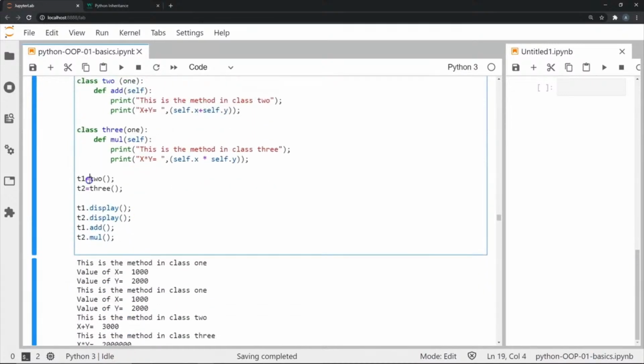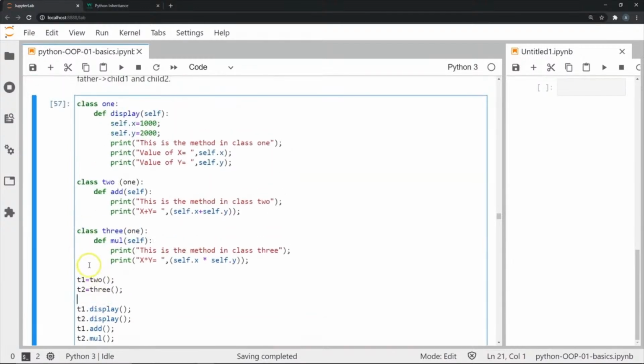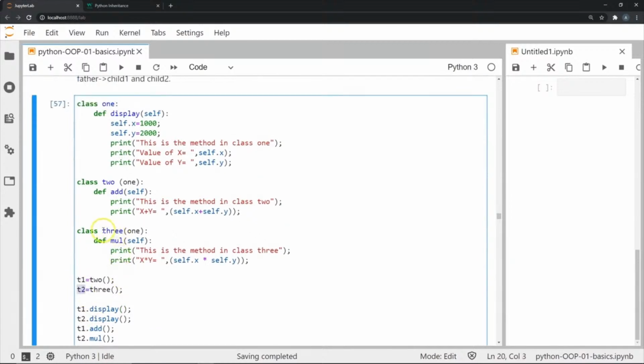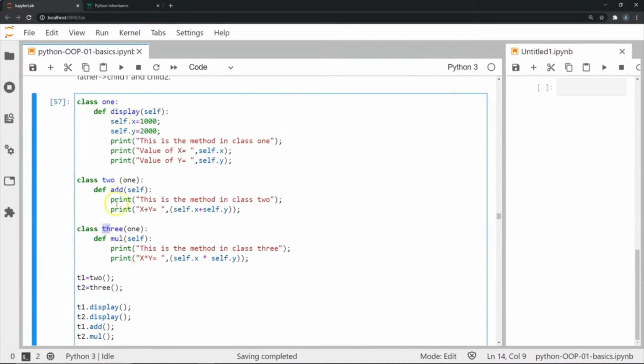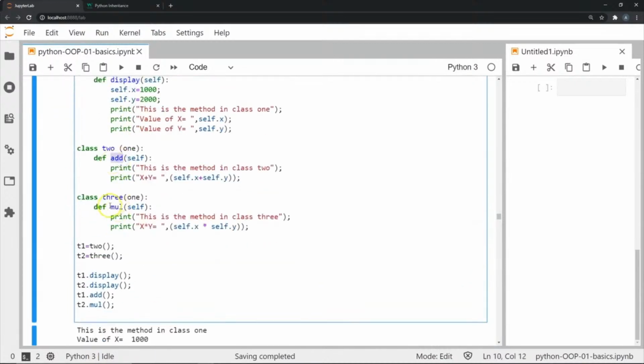So I am going to create an instance of 2 and an instance of 3, and store them in T1 and T2. Since T1 is an instance of 2, I can access its method add, and I can access the method display. So I'm going to use T1.display. Since T2 is an instance of class 3, which also derives from class 1, I can also access display, but I cannot access add; I can access multiply.